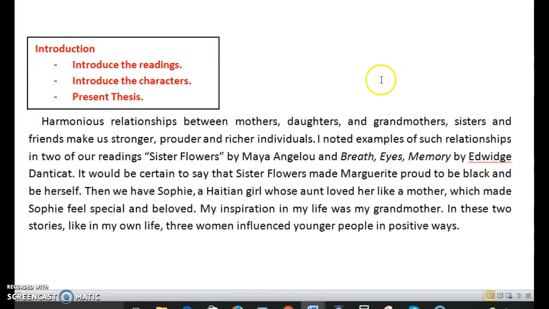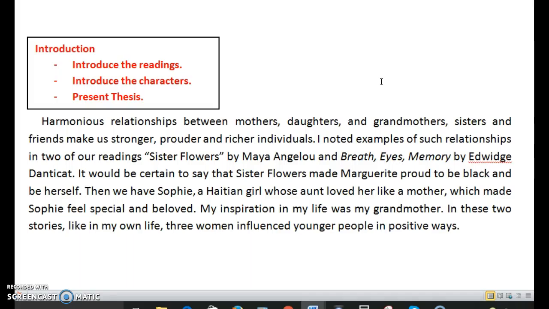Here's the introduction. The introduction should introduce the readers and the characters and also contain a thesis statement. Harmonious relationships between mothers, daughters, and grandmothers, sisters, and friends make a stronger, prouder, and richer individual. I noted examples of such relationships in two of our readings, Sister Flowers by Maya Angelou and Breath, Eyes, Memory by Edwidge Danticat.